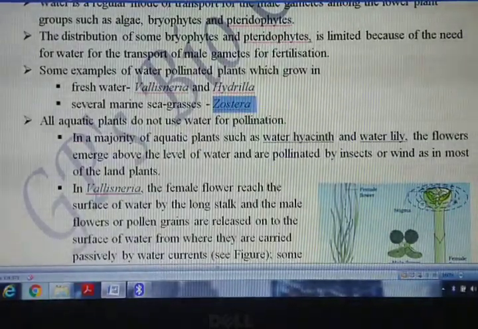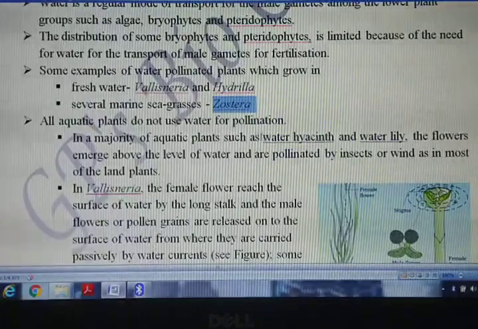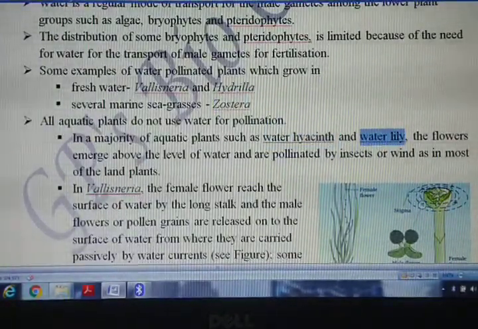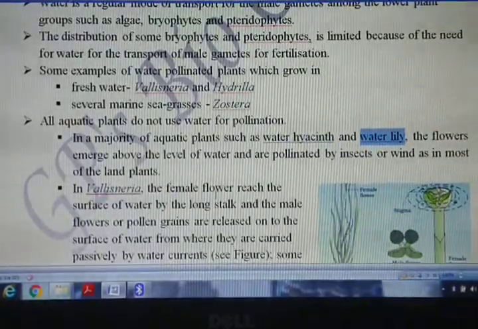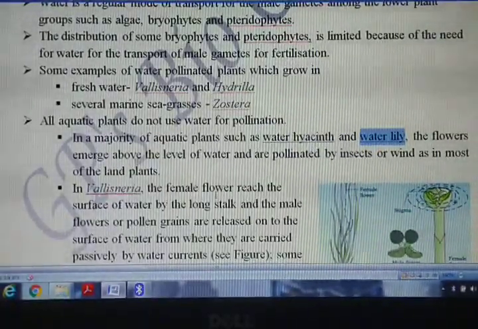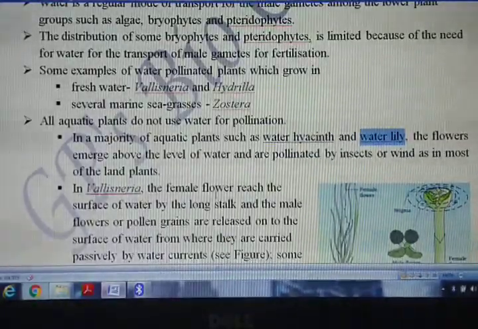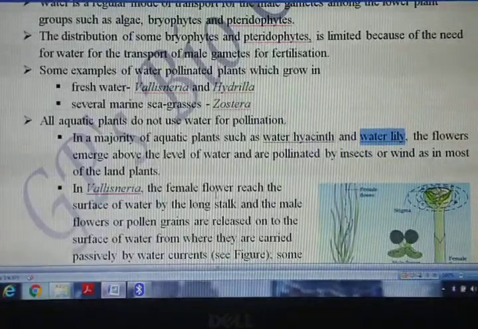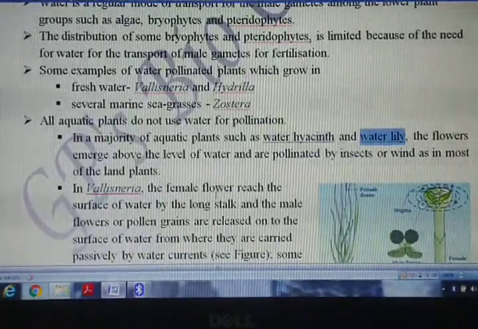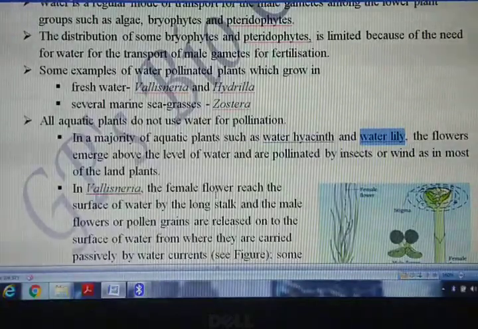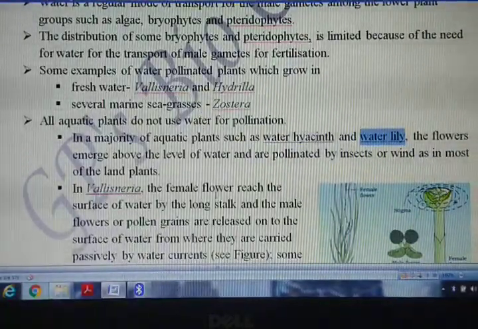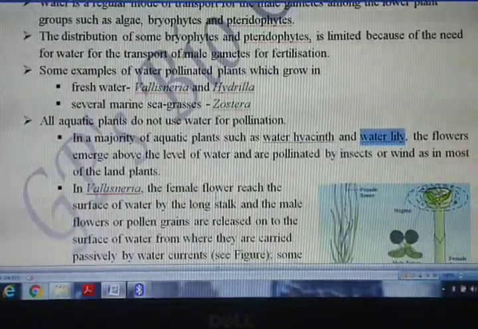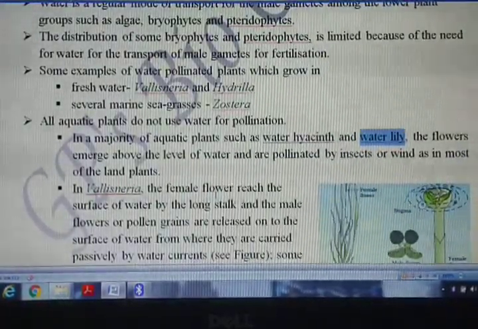In the majority of aquatic plants, जैसे कि एग्जाम्पल के लिए लेते हैं water hyacinth and water lily, what happens is the flowers are above the water, the flowers are borne and they emerge, बाहर निकल आते हैं above the level of water, and they are being pollinated by insects and wind. मतलब उनका पॉलिनेशन कौन कर रहा है, कौन मदद कर रहा है, insect and wind. तो यहाँ पानी का तो कोई काम नहीं हुआ. Only thing that they are able to live in an aquatic environment.